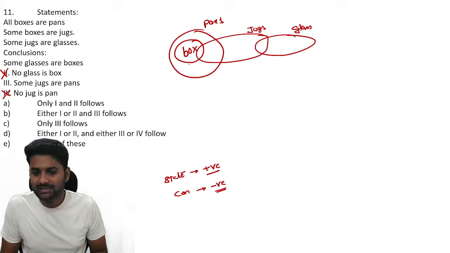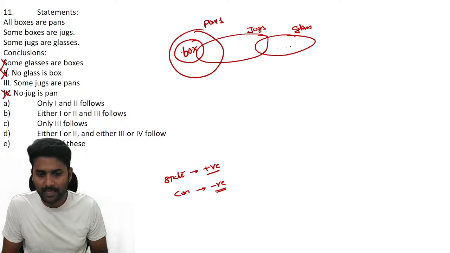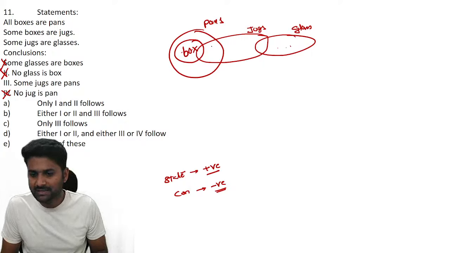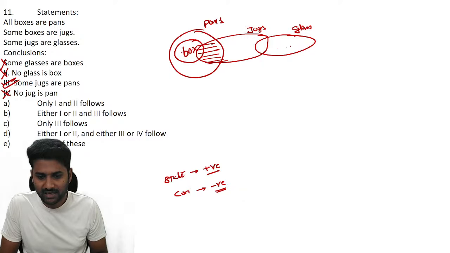Now, some glasses are boxes. Guys, did you see any connection between glasses and boxes? No, this is also wrong. And some jugs are pans. Again, jugs and pans, you can see some connection. Yes, 3 is correct. So only 3.